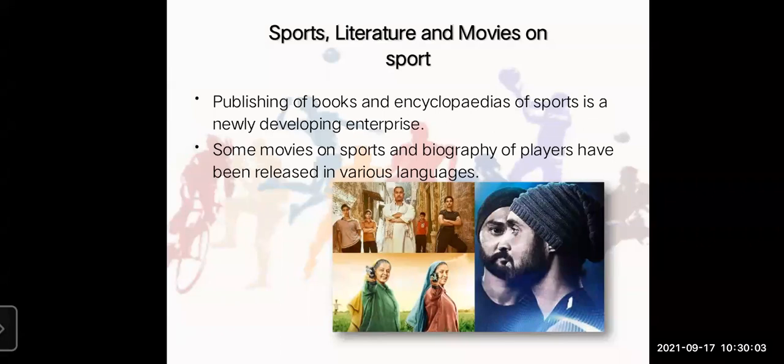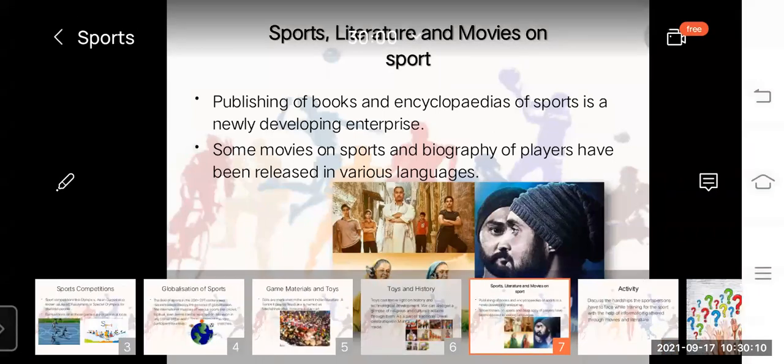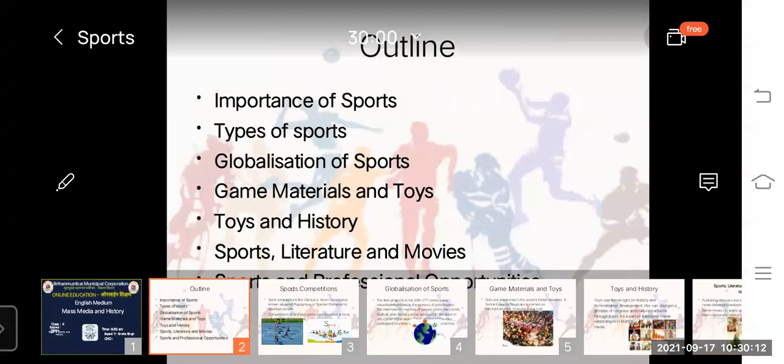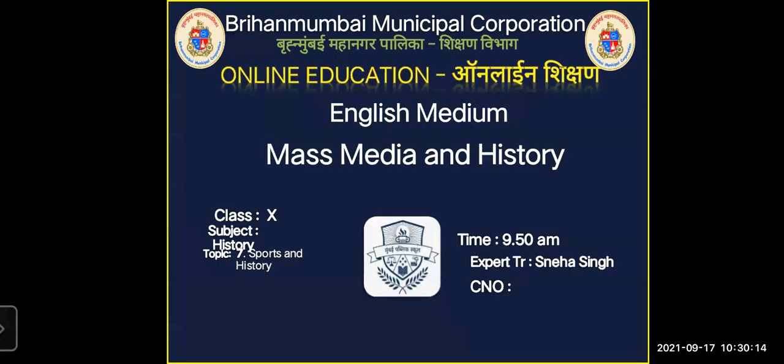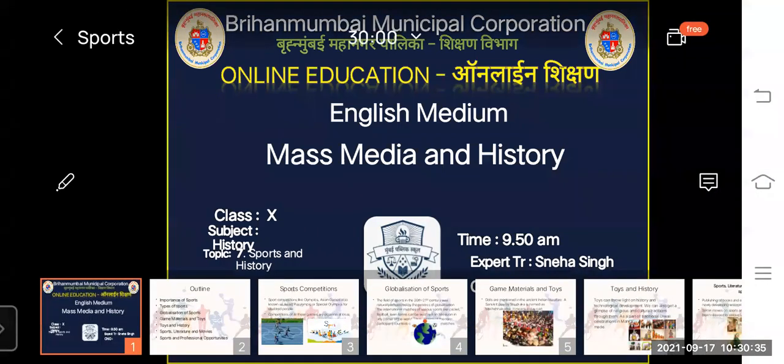So students, here we completed the chapter on sports and professional opportunities. Let's have a quick recap of what we did. In the previous class, we completed the meaning of sports, importance of sports, types of sports, that is indoor and outdoor games, then adventurous games, that is ice skating, ice hockey, then sports competitions, that is Olympic, Paralympic, local, national, international level games.